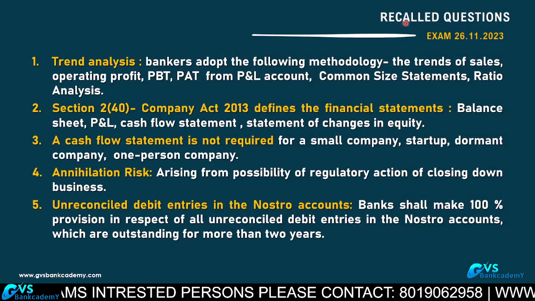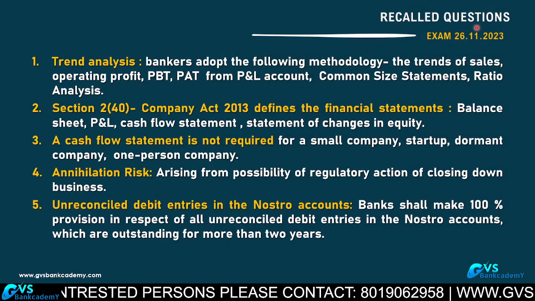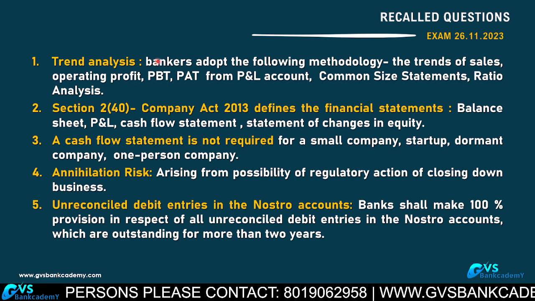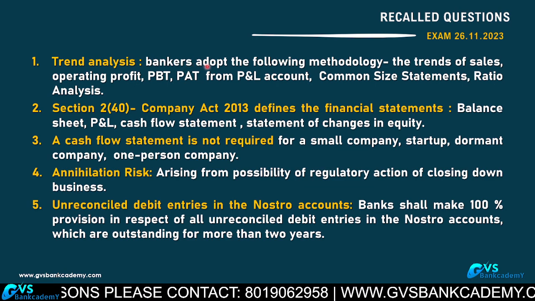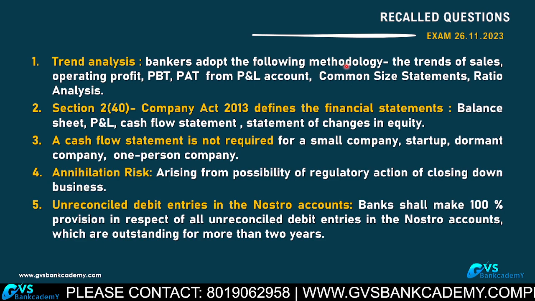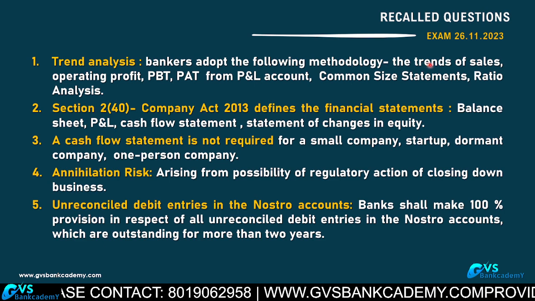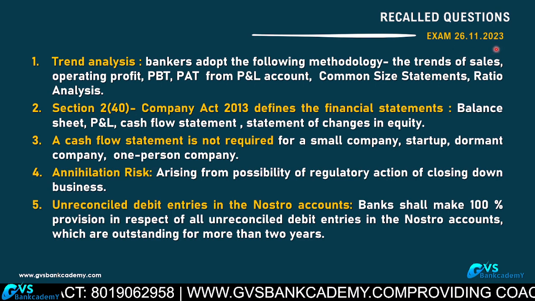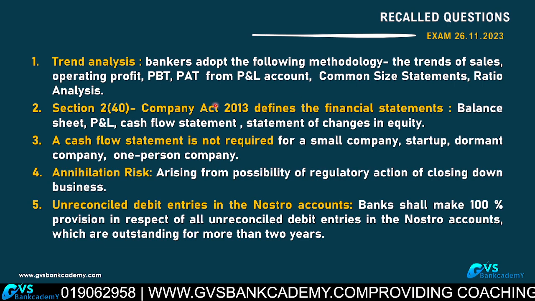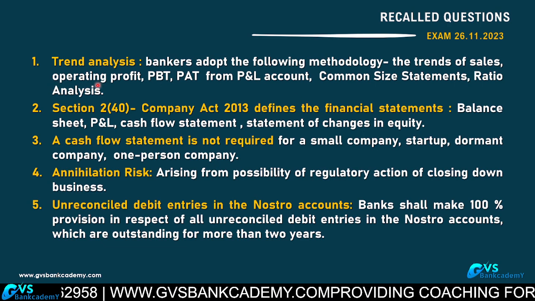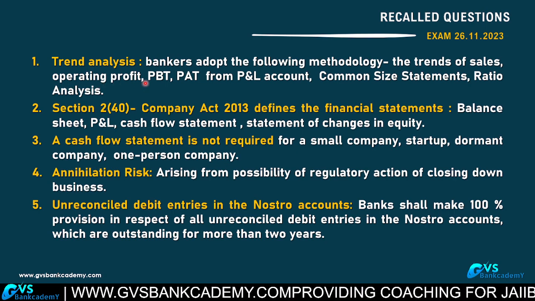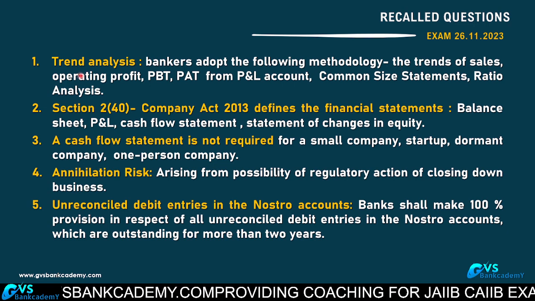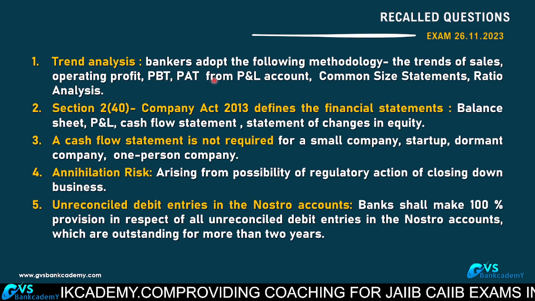Trend analysis. These are the questions from 26/11 ABM. Question number 1, trend analysis. At the time of processing of the proposals, the bank follows the following methodology. Number 1, trends of sales. In the sales, what is the trend? Either increasing from last year to this year, or decreasing. Operating profit, last year to this year, increasing or decreasing. Profit before tax, profit after tax from P&L. These are sales, operating profit, profit after tax.